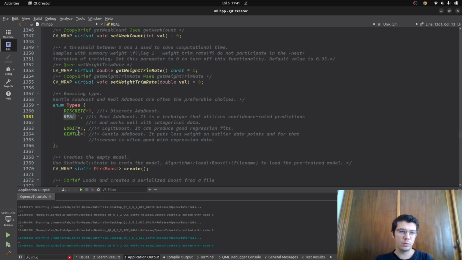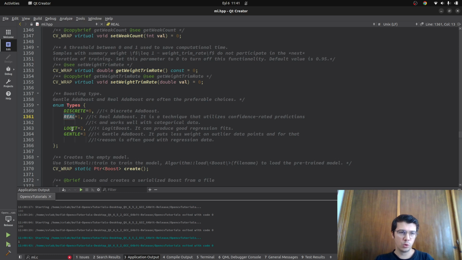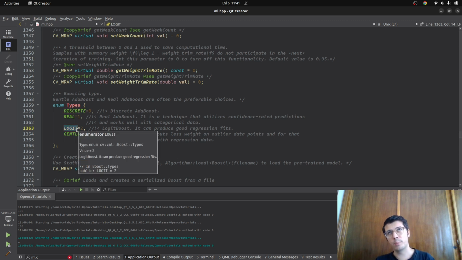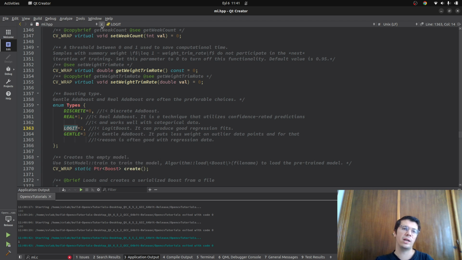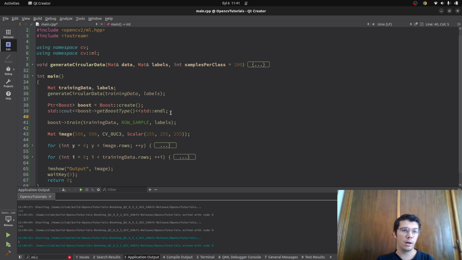Real is the default one, and it says here this is the real AdaBoost, and this mostly is good. Also gentle is good. These two are mostly the preferred ones. And after that, if you do not have noisy data, discrete is gonna be good. Also logit is mostly used for statistical data, so it's not preferred really much. We can check how changing the boost type is affecting our result.